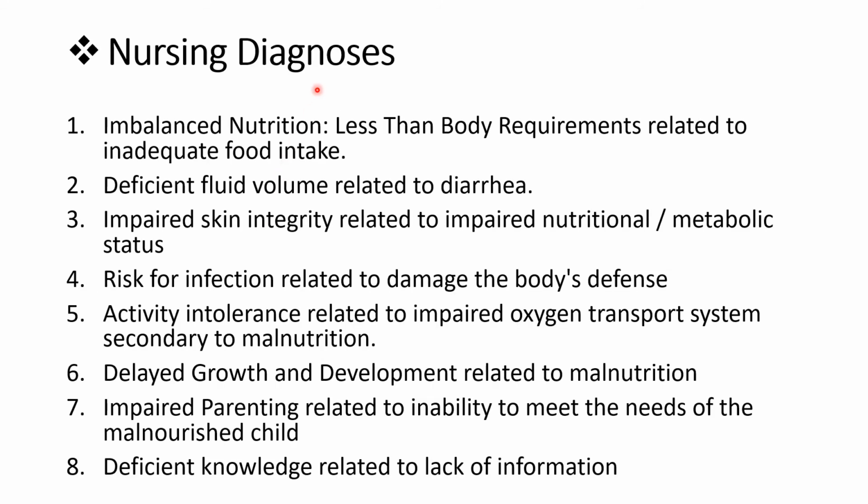Coming to the nursing diagnosis, the important priority nursing diagnoses of a child with marasmus are imbalanced nutrition less than body requirement related to inadequate food intake, deficient fluid volume related to diarrhea, impaired skin integrity related to impaired nutritional or metabolic status, risk for infection related to damage to body's defense, activity intolerance related to impaired oxygen transport system secondary to malnutrition, delayed growth and development related to malnutrition, impaired parenting related to inability to meet needs of malnourished child, and deficient knowledge of parents related to lack of information.